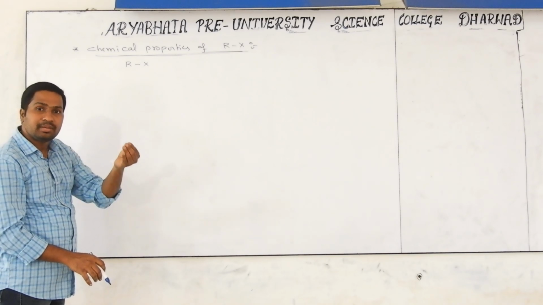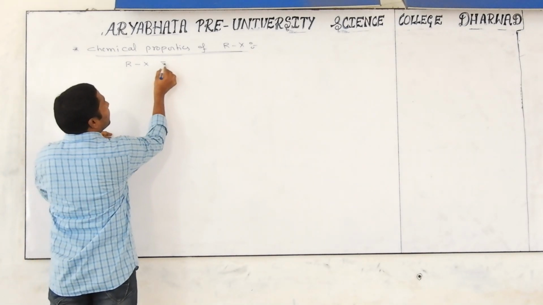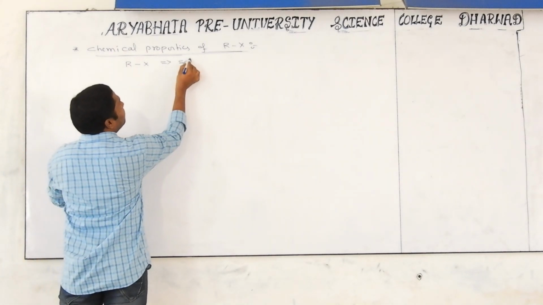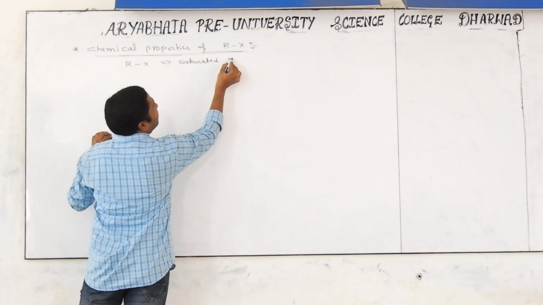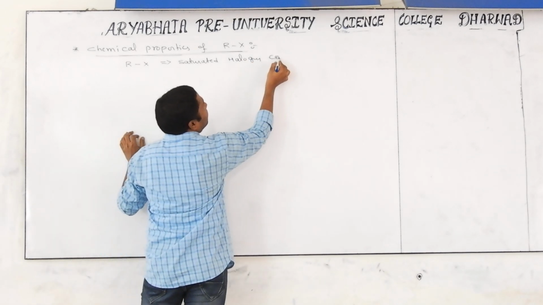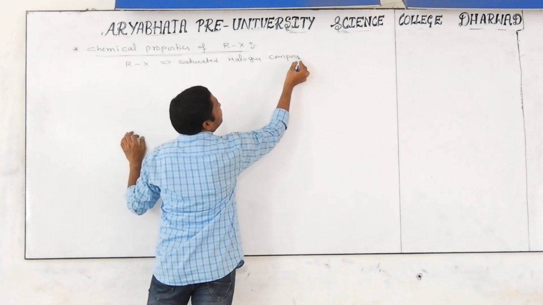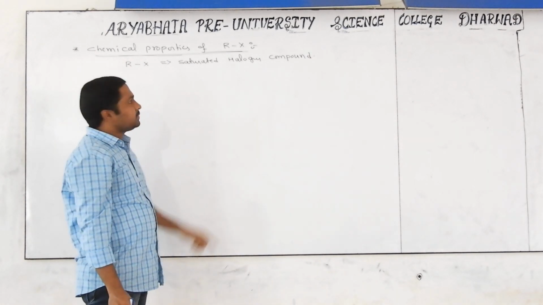Haloalkane is a derivative of alkane. Anyway, alkyl halides come under saturated halogen compounds.